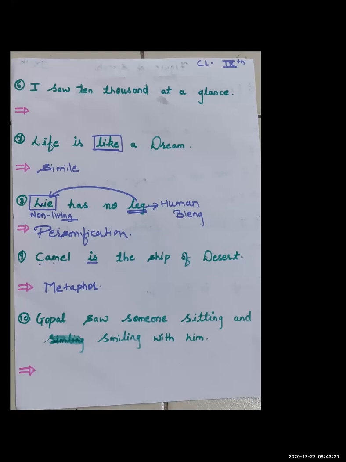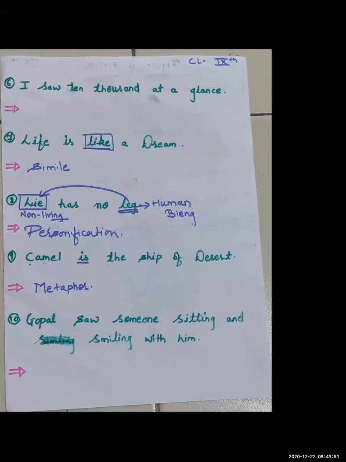So in the 10th example, only an alphabet is repeated, S. Saw is a different word, someone is different, sitting is different, and smiling is also different. Only S is the same alphabet repeating in every word. So because of that, this is alliteration. I hope you all have understood the example. Now we'll go back to the sixth example: I saw 10,000 at a glance.